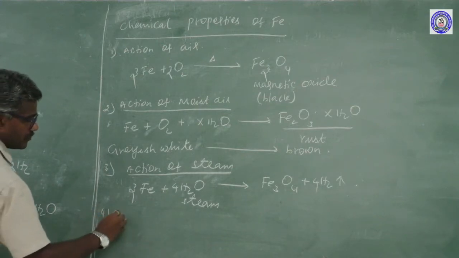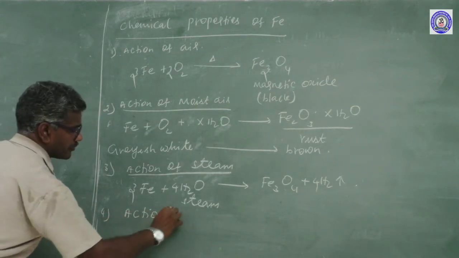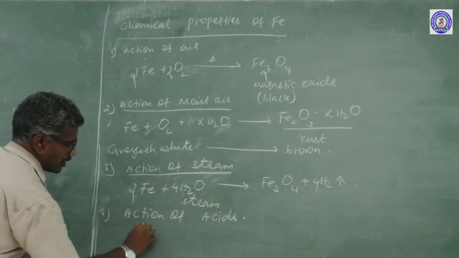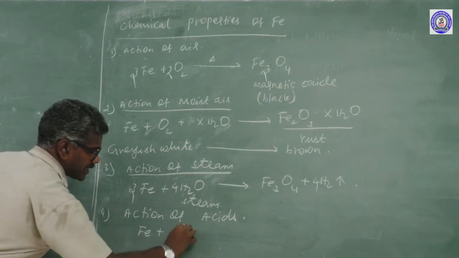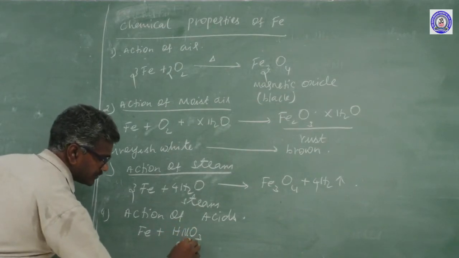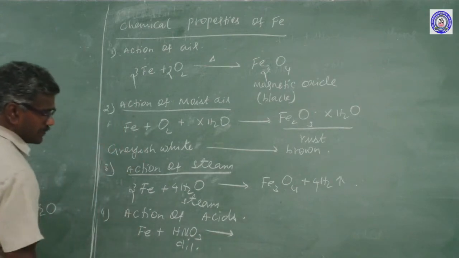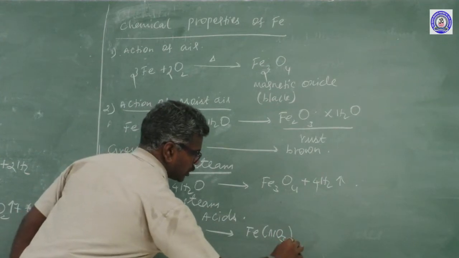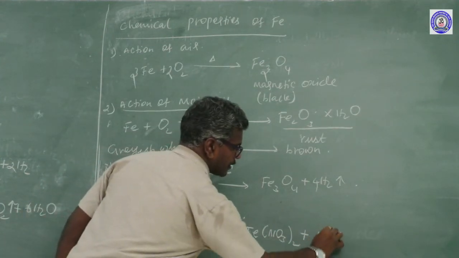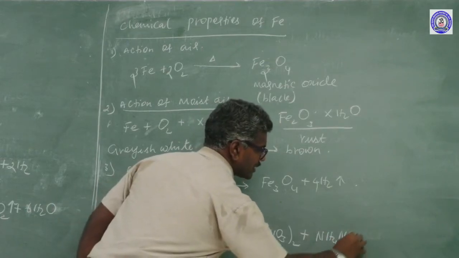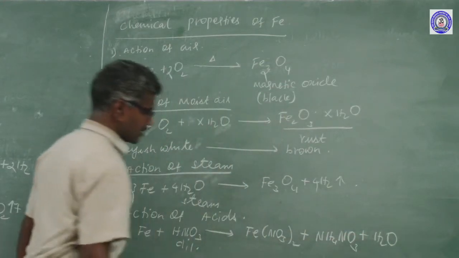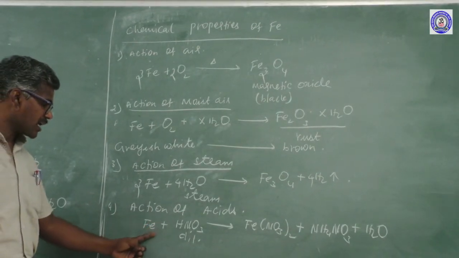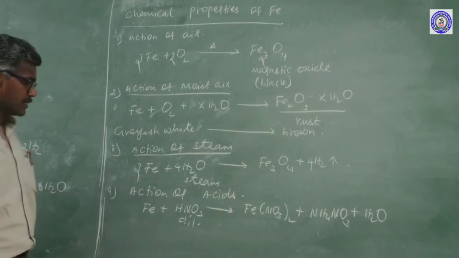Another one, action of acid. Iron reacts with dilute nitric acid to form Fe(NO3)2 plus ammonium nitrate plus water. Concentrated nitric acid does not react with iron. Why? Because a layer of iron oxide is formed.